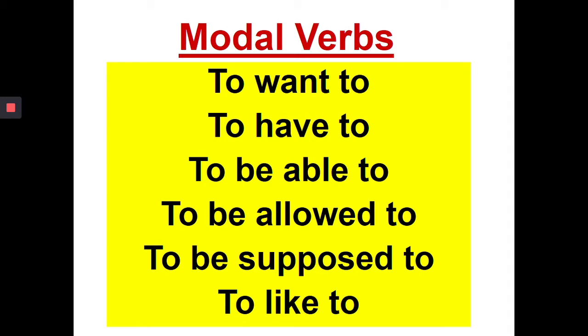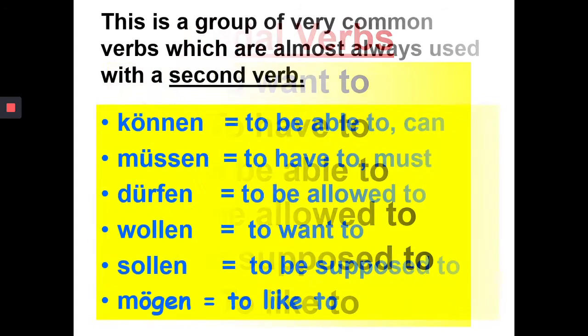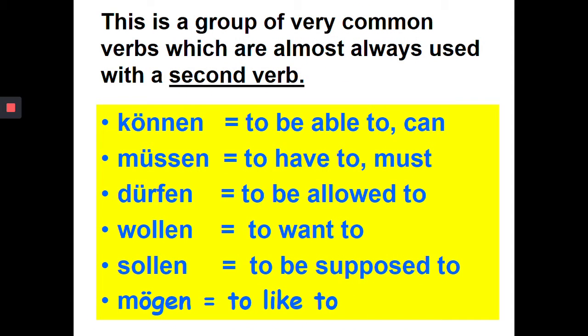So in English, they are to want to, to have to, or to must, to be able to. So I can, for example, be allowed to, be supposed to, and to like to, right? And the thing that is different about them, the German versions of them, they are used a lot, but the way that they are structured is very different. And the thing that's most important about them is that they are almost always used with a second verb, an infinitive form of a second verb at the end.